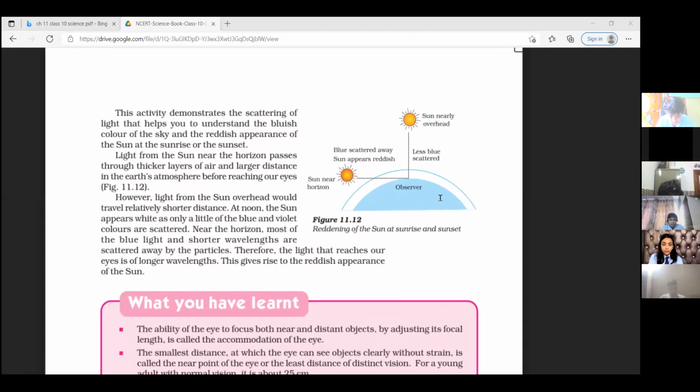So yes, children, you can understand from the diagram very well now. When the sun rises or sets, it is along the horizon, right? And the mist particles are big enough that they can scatter the red color, that is the longer wavelength of light. But when the sun is overhead, near about 11 o'clock or 12 o'clock in summer or winter season, the distance is less and the shorter wavelength is scattered.